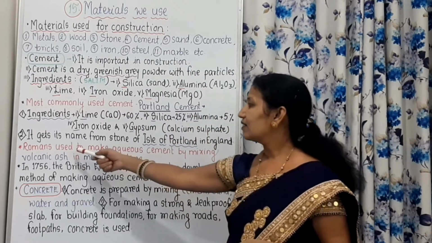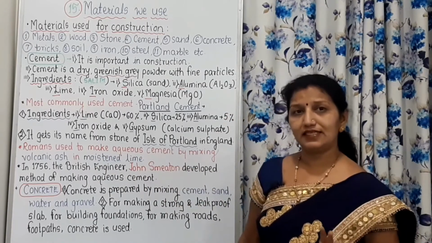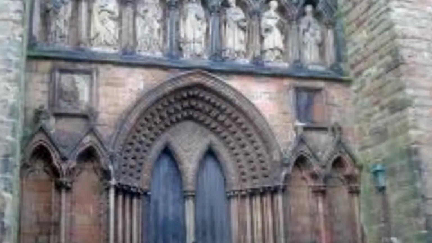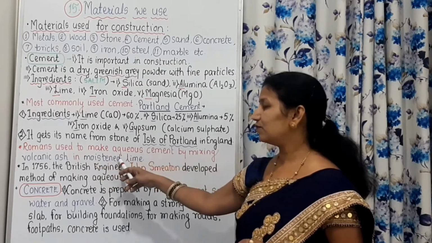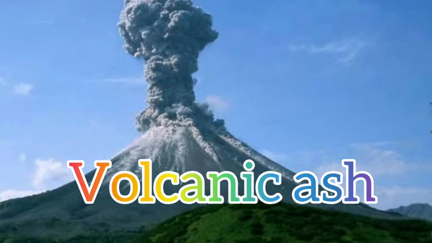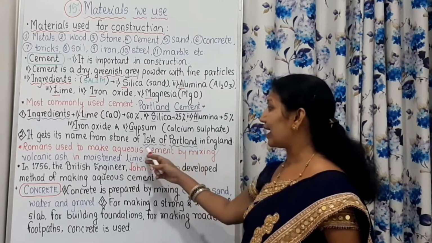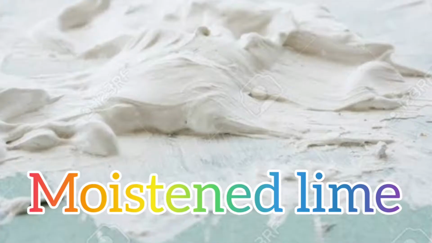Then Romans used to make aqueous cement in ancient days. It is said that Roman people used to make aqueous cement by mixing volcanic ash in moistened lime. The ash that remained after a volcano was used for making aqueous cement, and it was mixed with moistened lime.